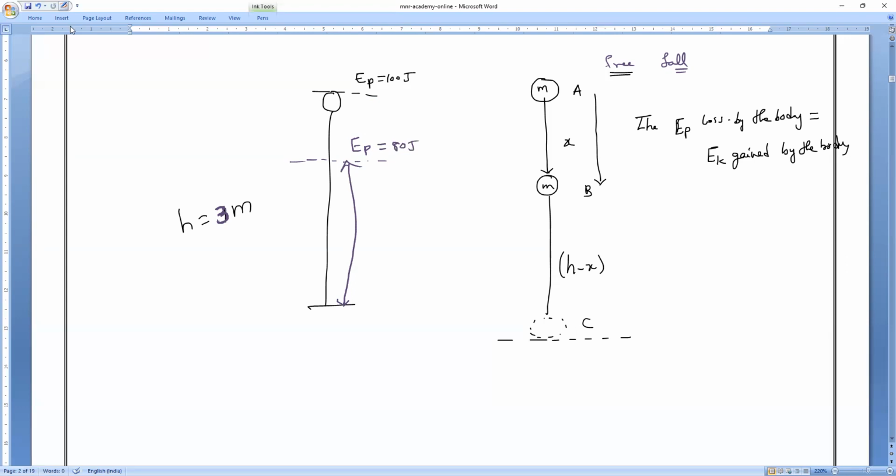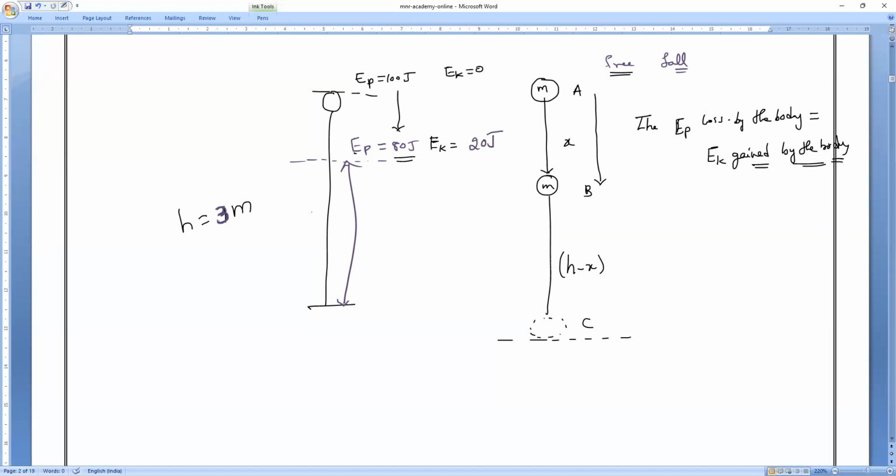So in the sense of how much is the kinetic energy at this point? Anybody can tell? At this point, kinetic energy is 0 because it is at maximum height. Then at this point, what is the kinetic energy? Potential energy is 80 joules, which is equal to what? Kinetic energy gained by the body. What is the potential energy decrease? 20 joules. 80, 20.